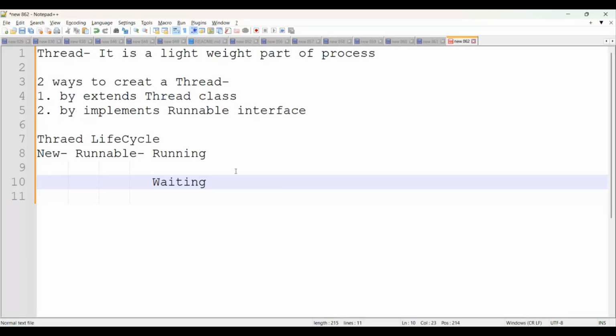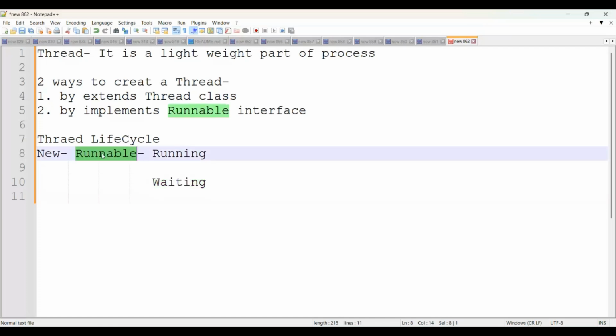And once this interrupt is fulfilled, again it will go to ready for execution, the runnable state. Runnable means it's not the running state, it's just ready for execution, right? And once it comes into the running state and the execution is fulfilled, the last one available is the dead state, that's called terminated.